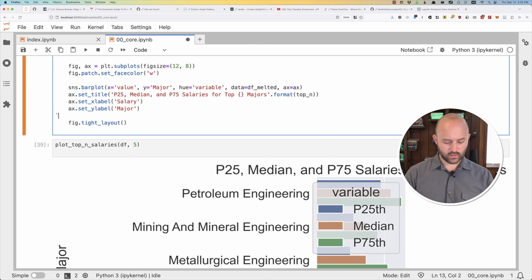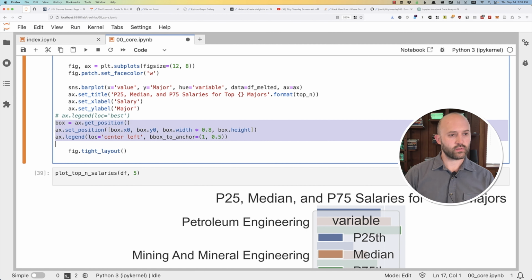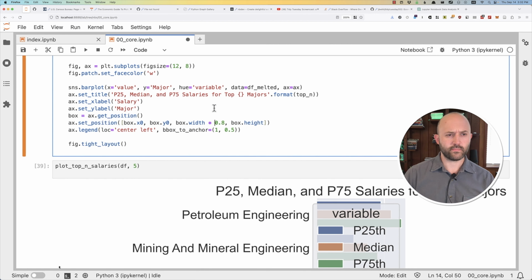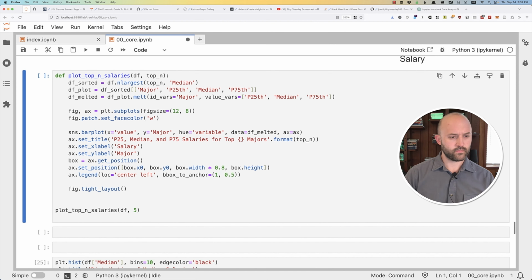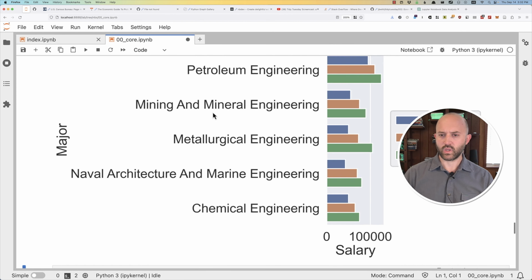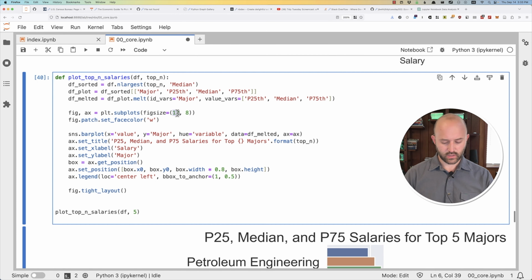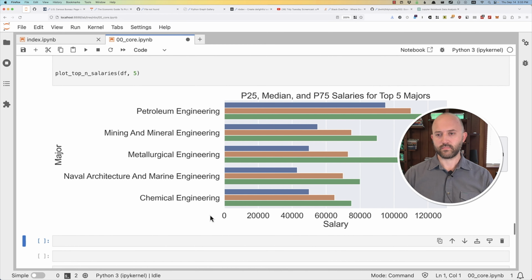Oh, let's do this. I'm going to do the legend to be outside of it. Okay, that makes it a little more legible, but we also still have this thing being maybe a little bit too... Okay, so this isn't perfect.